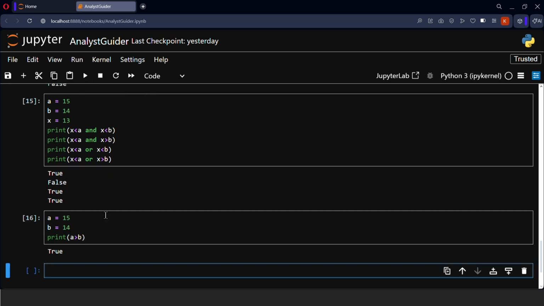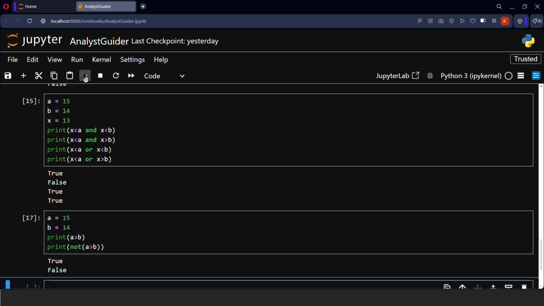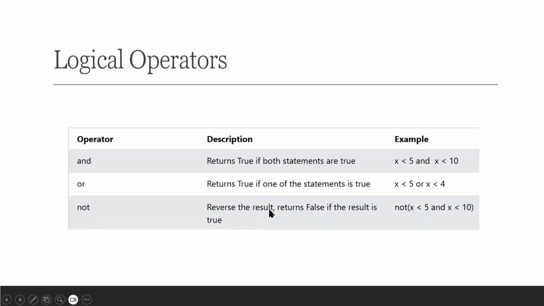Now if I use the NOT operation, I'll be getting the opposite of the final value. A greater than B, so we already know that A is greater than B, but we are using the NOT operation, so it will return false, since the description in the slide says it reverses the result. Okay, so it returns false if the result is true.